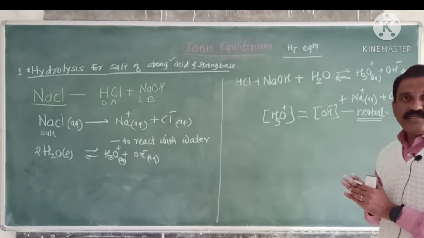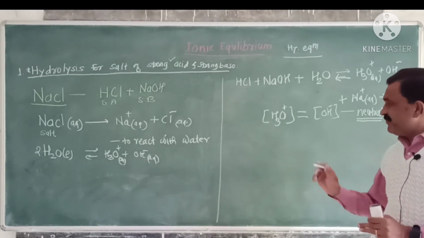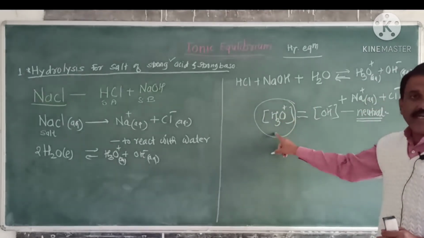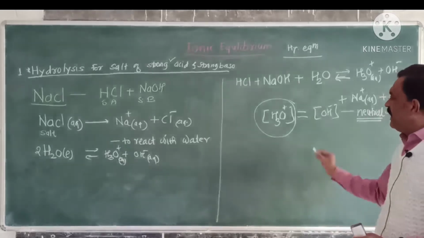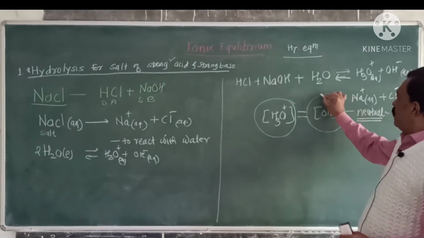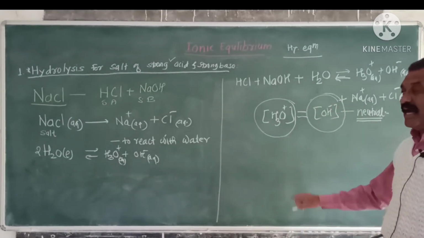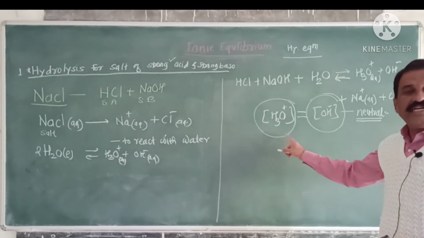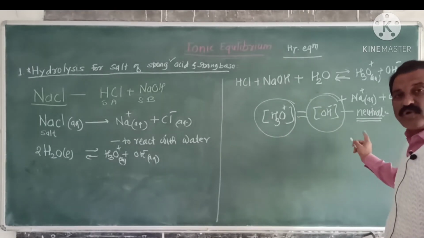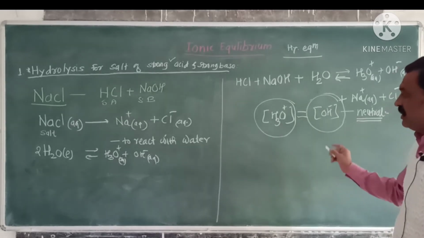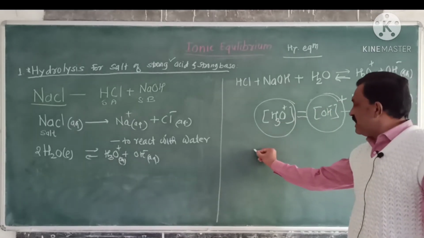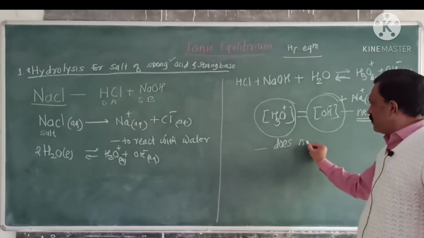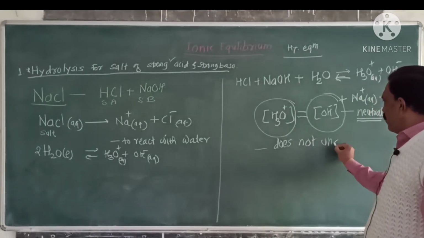Hydrolysis means after equilibrium the solution must contain an excess number of hydronium ions or an excess number of OH- ions, that is, either the solution becomes basic or acidic in nature. Here the solution remains neutral in nature, and hence we can say that such salt does not undergo hydrolysis.